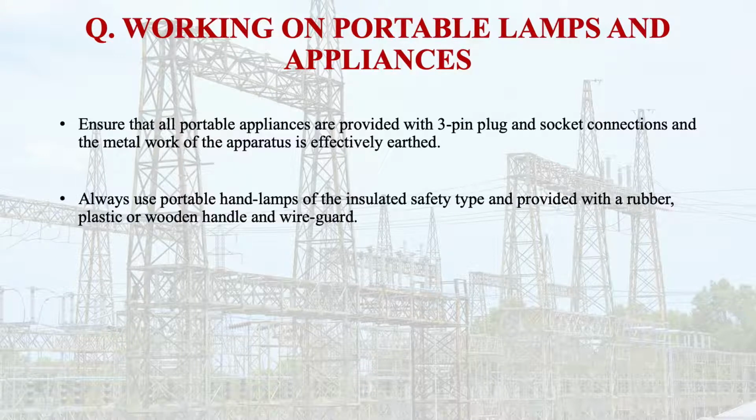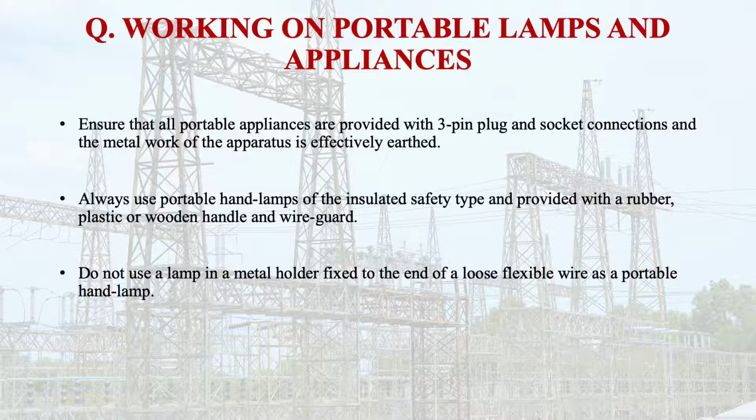Always use portable hand lamps of the insulated safety type, provided with rubber, plastic or wooden handles and wire guard. Do not use a lamp in a metal holder fixed to the end of a loose flexible wire as a portable hand lamp. Remember this thing.